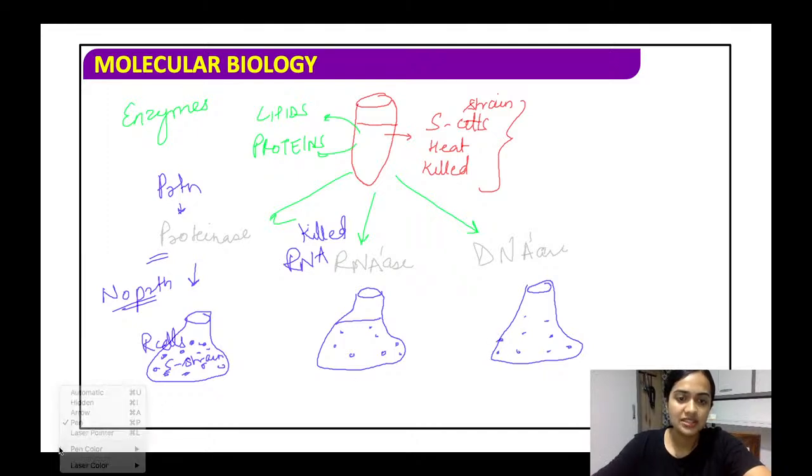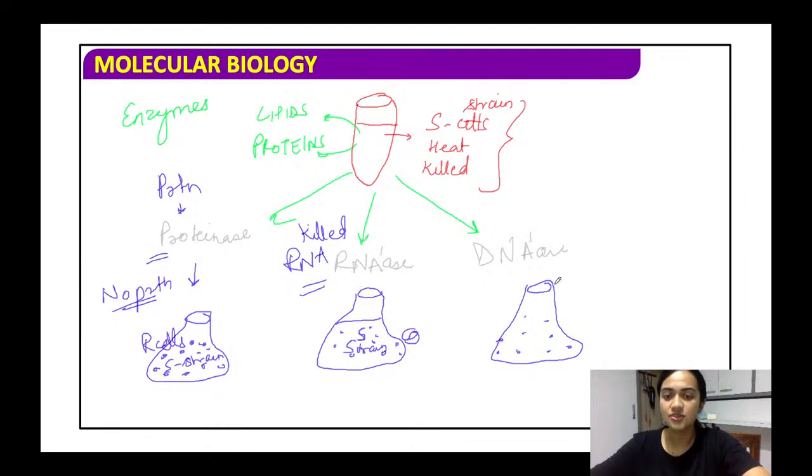So now what happens in the case of RNase? Similarly, the S strain appears. All right, the S strain will appear. The S strain will look something like this. So this appears. So RNA is also not the transforming enzyme.